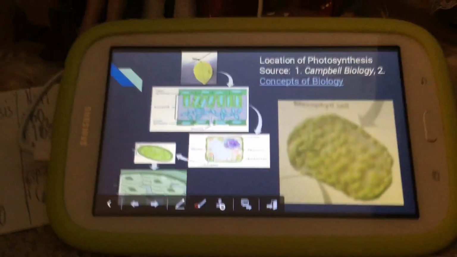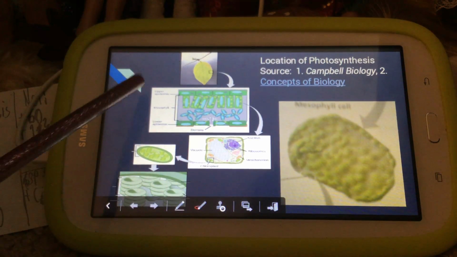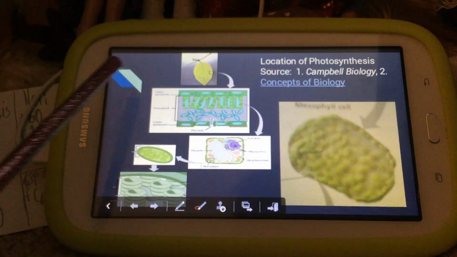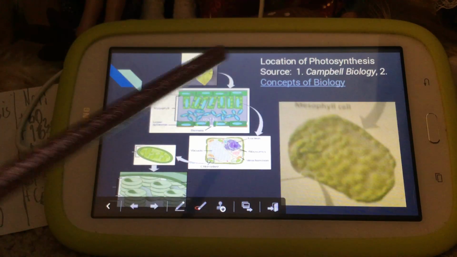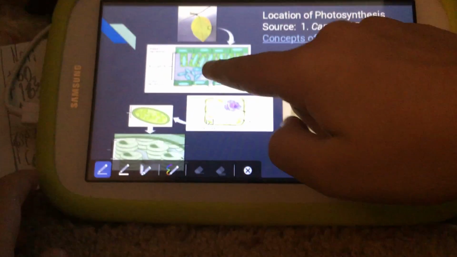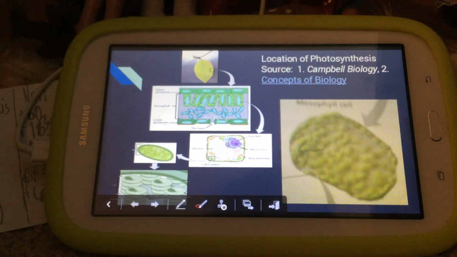Here we see the location of photosynthesis. So first we see this is the leaf, and here we have the upper epidermis of the leaf, the mesophyll of the leaf, and the lower epidermis of the leaf, where the CO2 comes in and the O2 comes out.